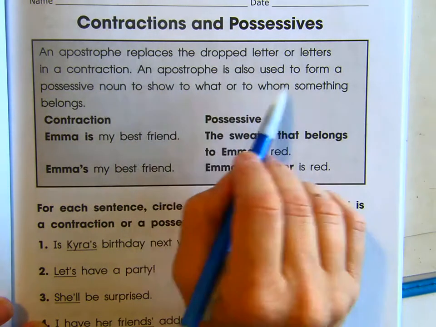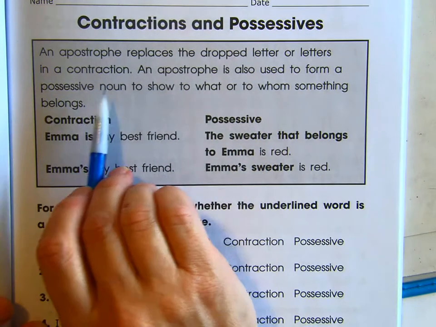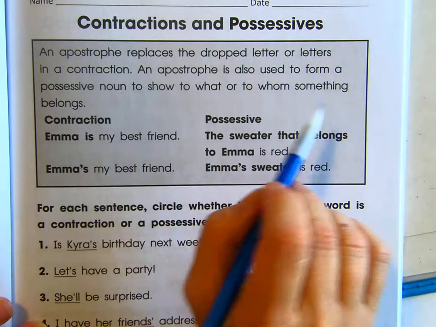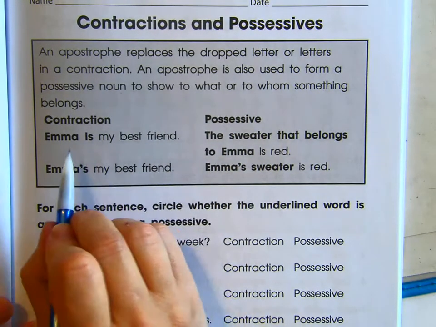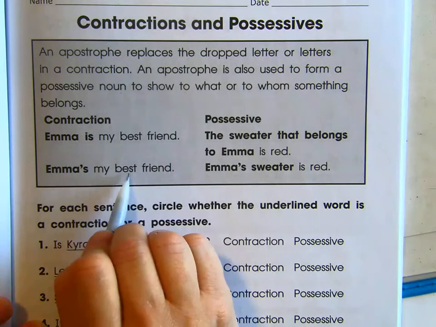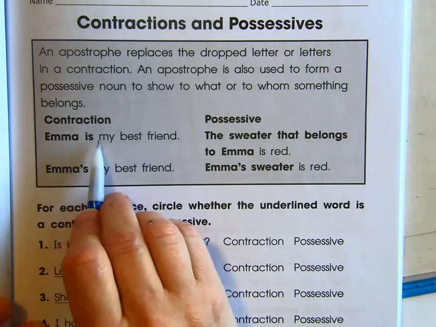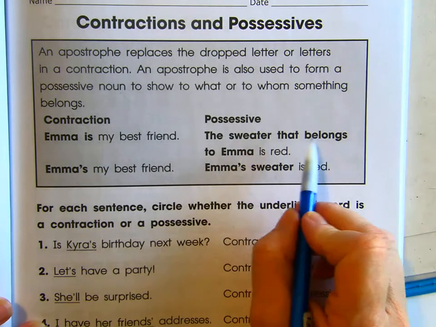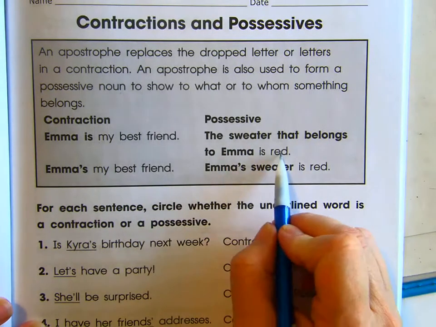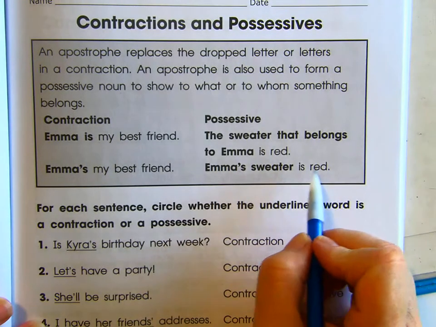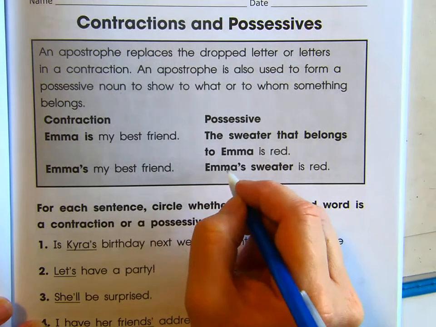An apostrophe is also used to form a possessive noun to show what or to whom something belongs. Emma is my best friend. Emma's my best friend. So they combined Emma and is. Emma's. But the sweater that belongs to Emma is red. We would say Emma's sweater is red. The sweater belongs to Emma.